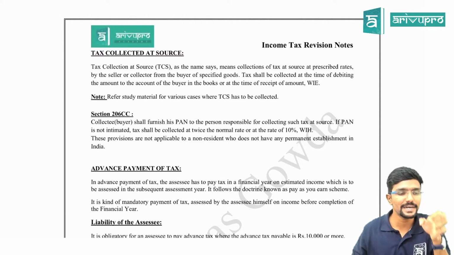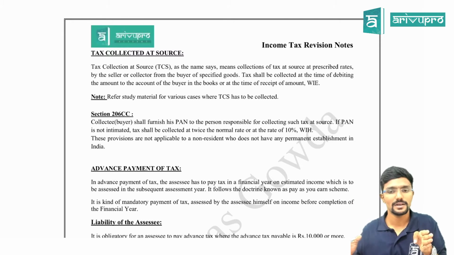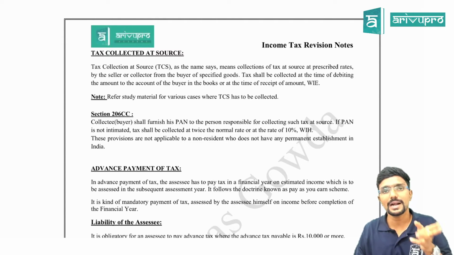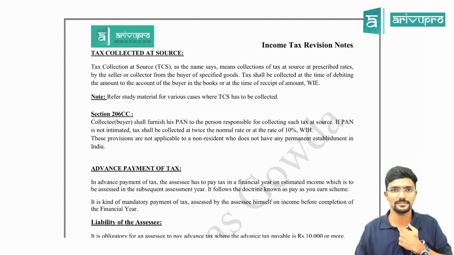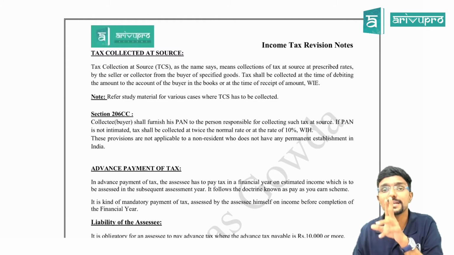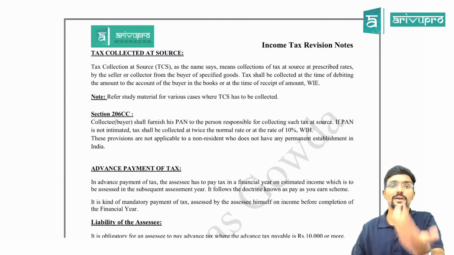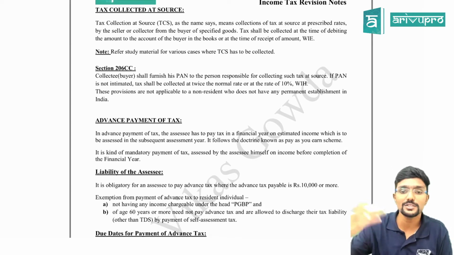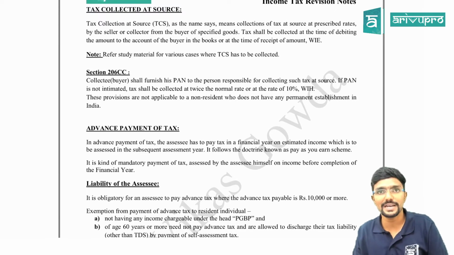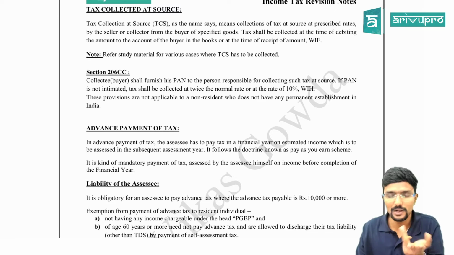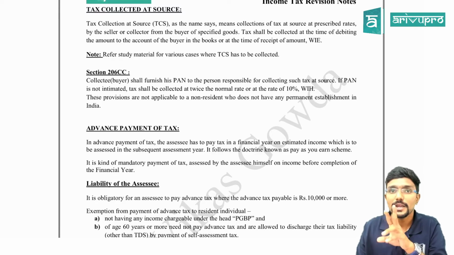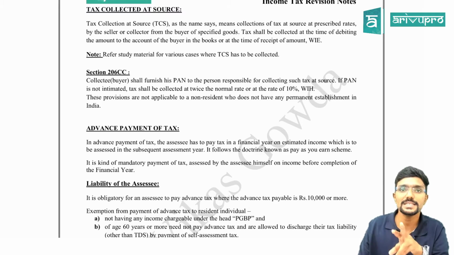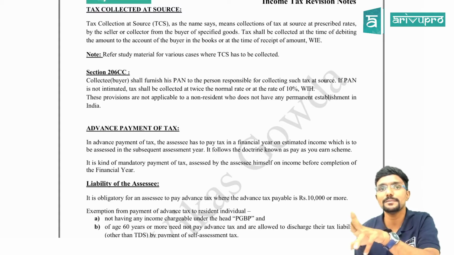So from whom will it be collected? The seller will collect it from the buyer. Agree? When will he collect it? At the time of debiting the account of the buyer, or at the time of collecting the payment, whichever is earlier. I repeat, at the time of debiting the account of the buyer or at the time of collecting the amount, whichever is earlier, I have to collect TCS. If the buyer is not giving his PAN, then TCS has to be collected at twice the rate applicable, or 10%, whichever is higher.